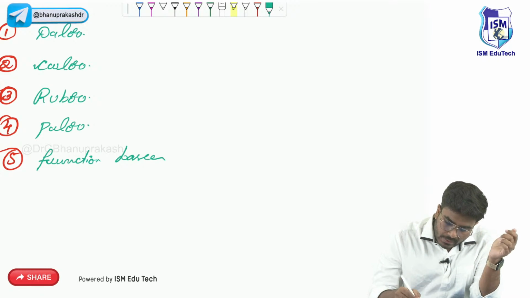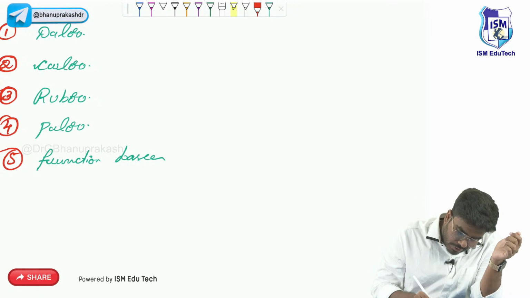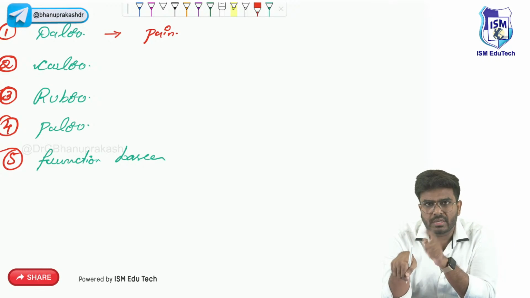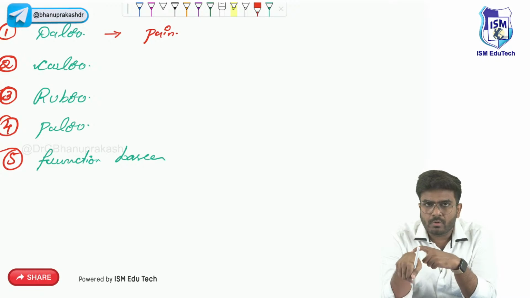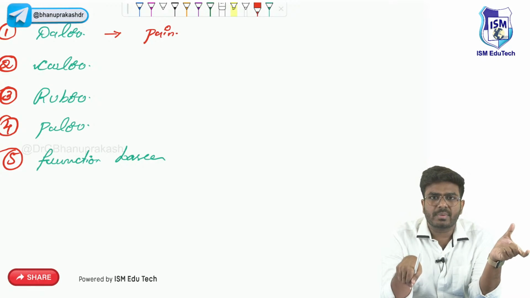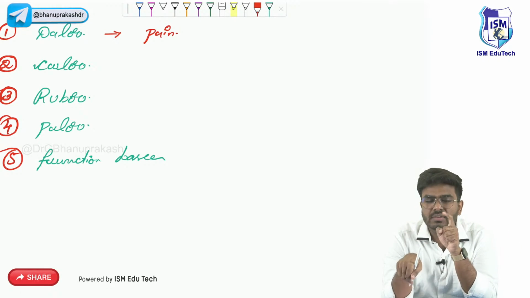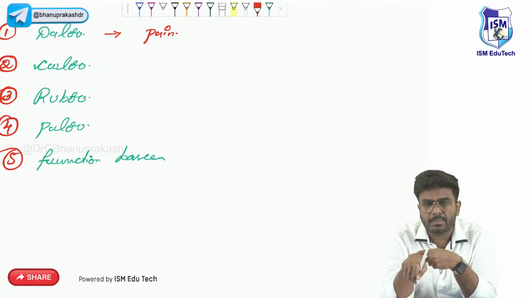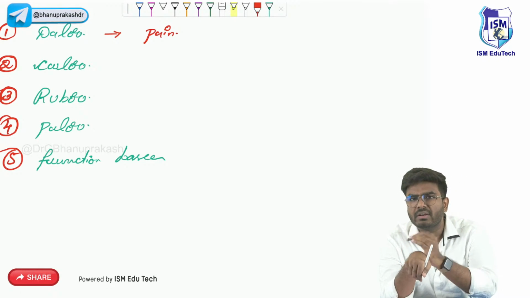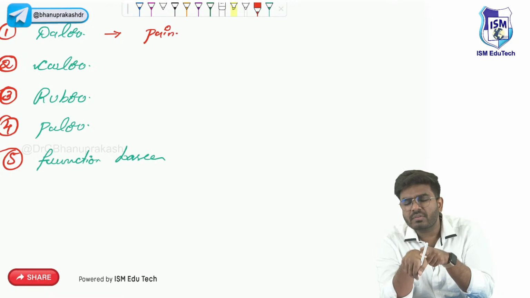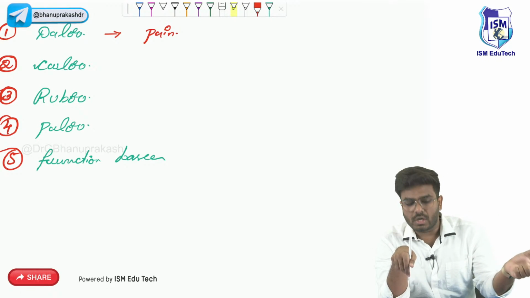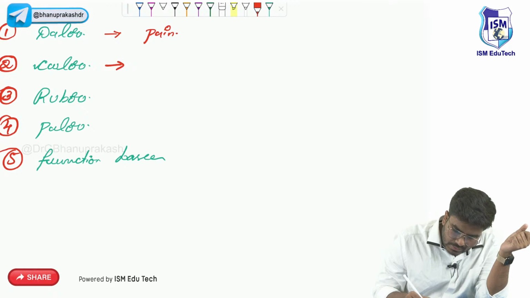Now, what are they? Whenever I use the word dolor, it actually means pain. At the site of inflammation, for example in this particular area, some infection is happening. Some bacteria, Staph aureus, is getting into my skin and causing infection, and my tissues are reacting to that bacterial agent. Now I am having inflammation, so definitely I will have some pain over here. That pain is referred to as dolor. And calor means temperature.